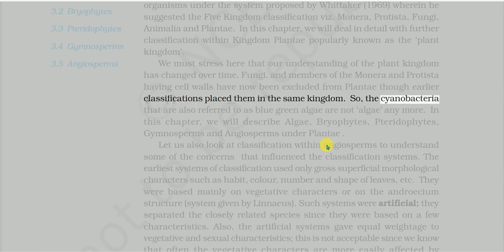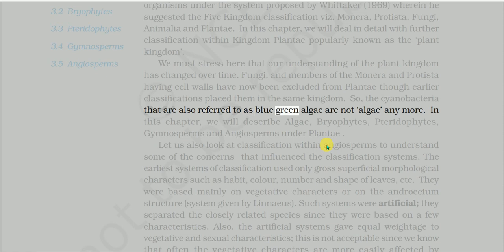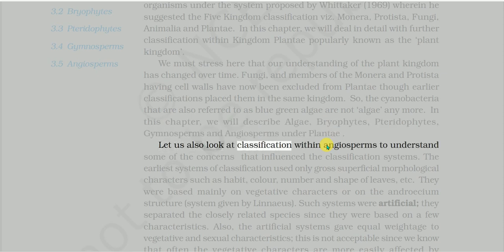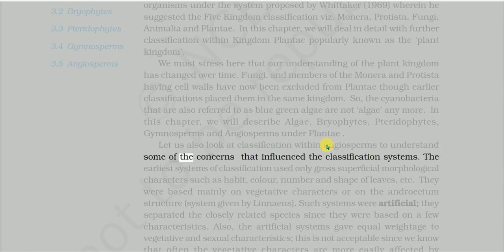So, the cyanobacteria that are also referred to as blue-green algae are not algae anymore. In this chapter, we will describe algae, bryophytes, pteridophytes, gymnosperms, and angiosperms under Plantae. Let us also look at classification within angiosperms to understand some of the concerns that influenced the classification systems.